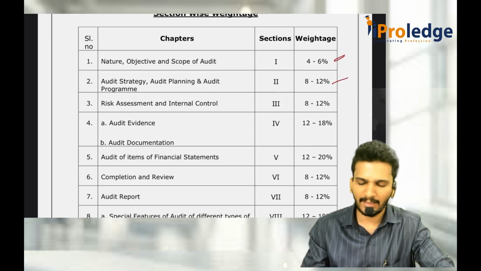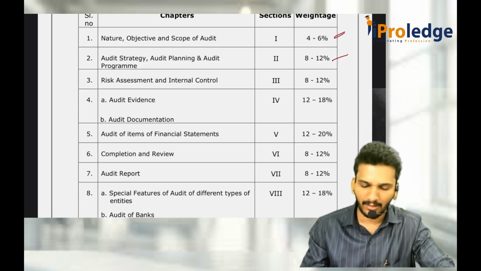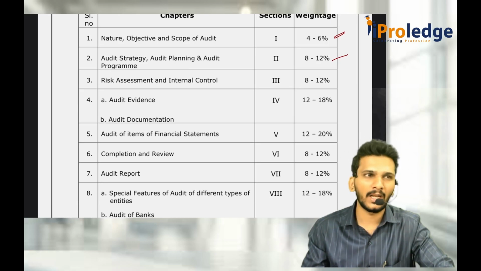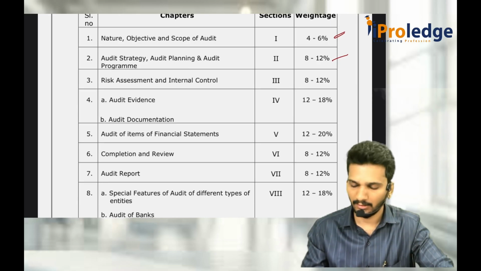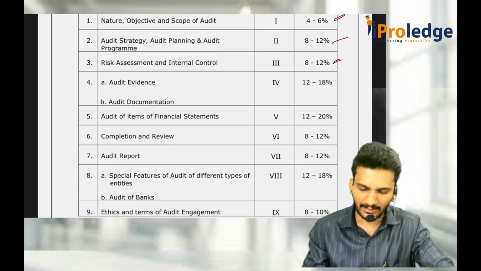Strategy, planning and programme is around 10 percent. Again, risk assessment, internal control, automated environment, and internal control and audit risk, everything put together, is 8 to 12%.